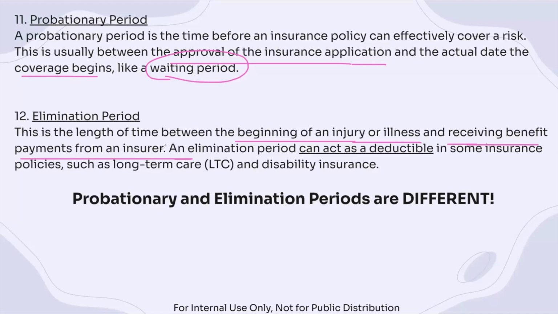We've looked at what a deductible, coinsurance, and co-payments were in previous modules, and something interesting is that the elimination period can act as a deductible.